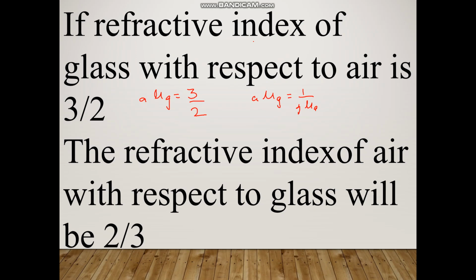So A mu G is 3 by 2, equal to 1 upon G mu A. So G mu A will be equivalent to 2 by 3. So it's easy to calculate the refractive index of one medium with respect to the other by using the principle of reversibility.